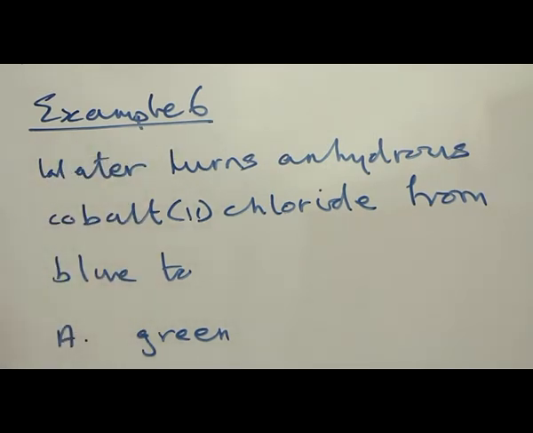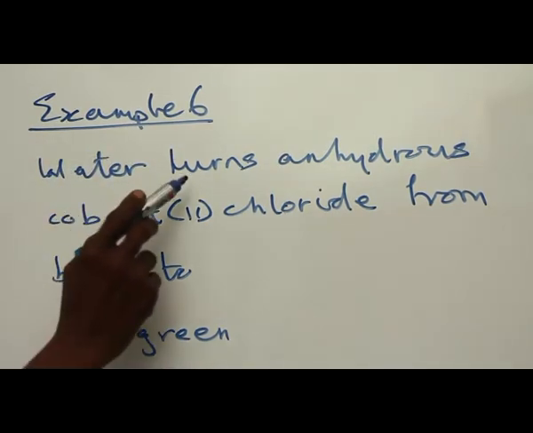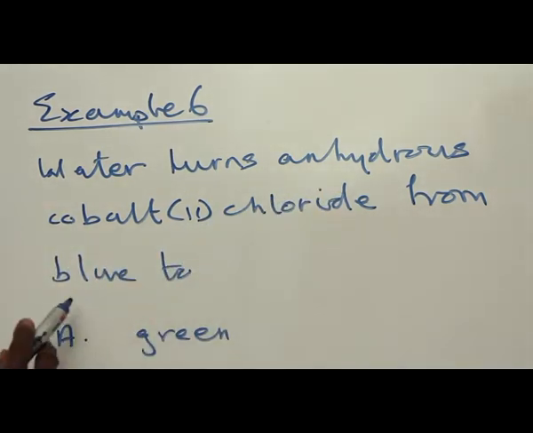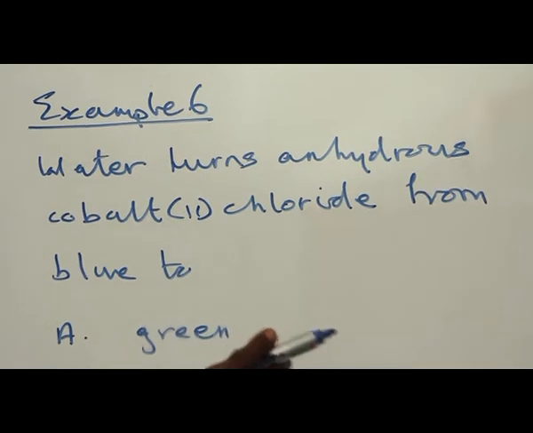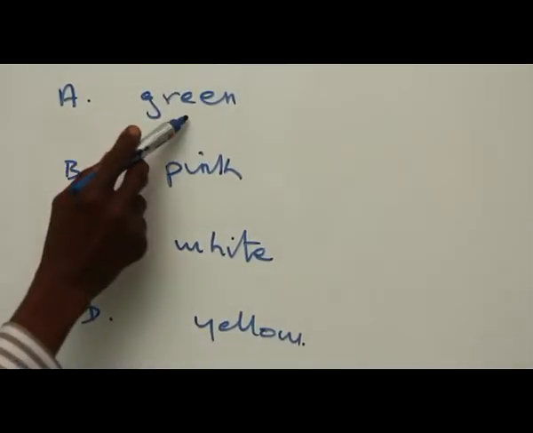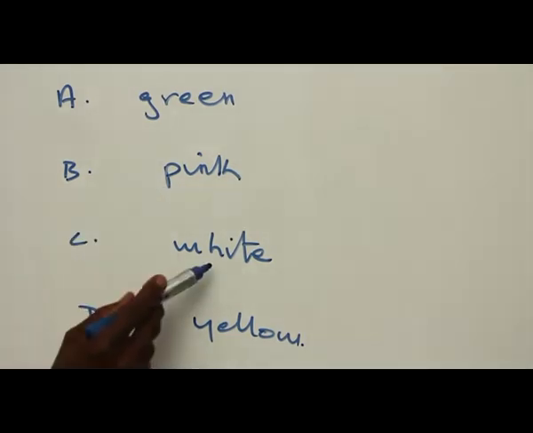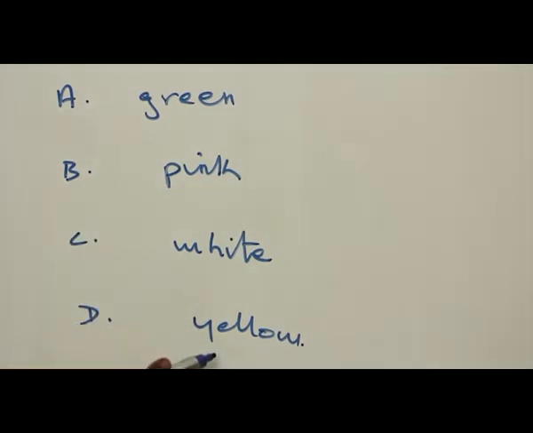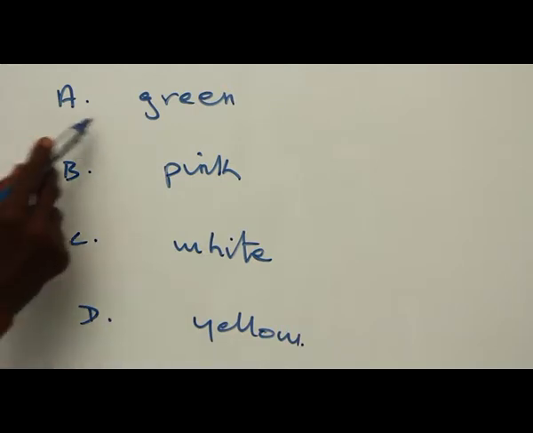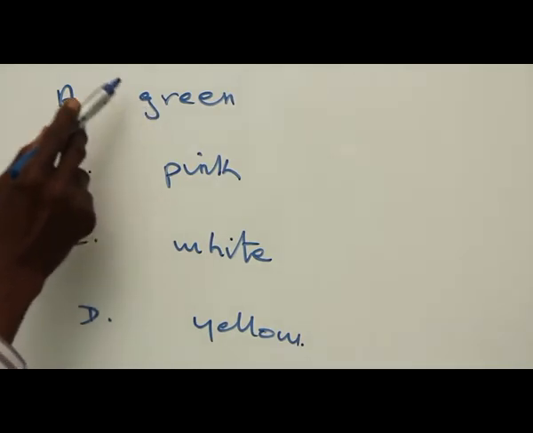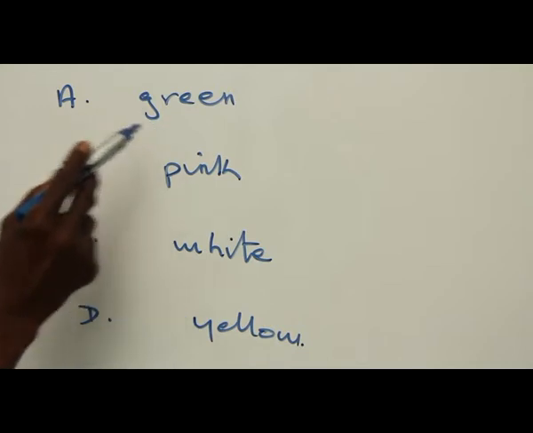Example 6. Water turns anhydrous cobalt(II) chloride from blue to the options. A, green, B, pink, C, white, D, yellow. Let's now consider each of the options. A, green. Green color has nothing to do with addition of cobalt(II) chloride to water.